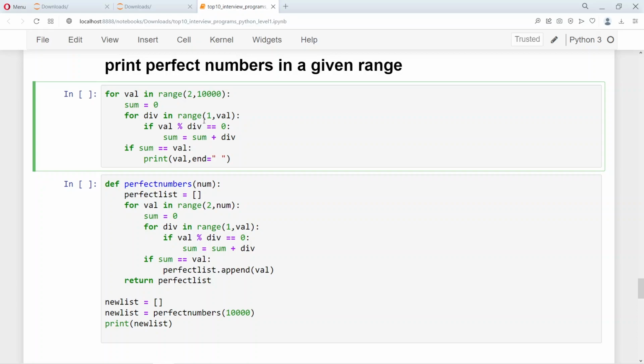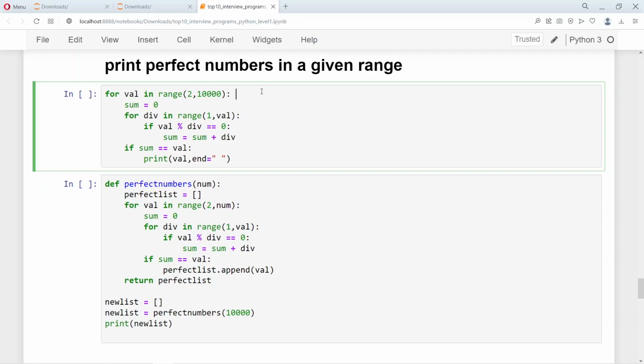There is an inner for loop that divides each of the numbers here by the number which is generated in the inner for loop, and then a sum value is kept. So for each of the numbers that we are selecting in the outer for loop, the sum value is reset to 0, and then if the sum is equal to the val, then we say that it's a perfect number.